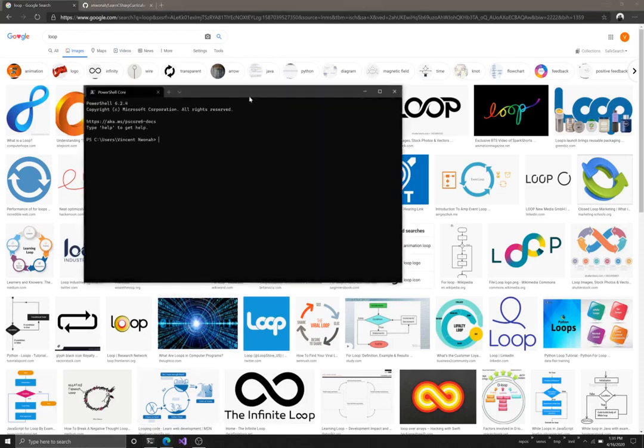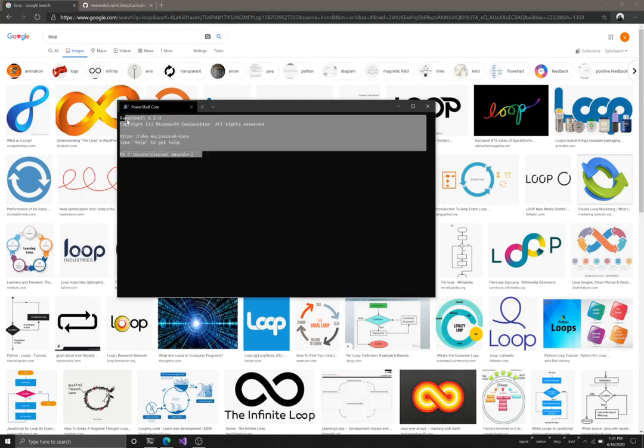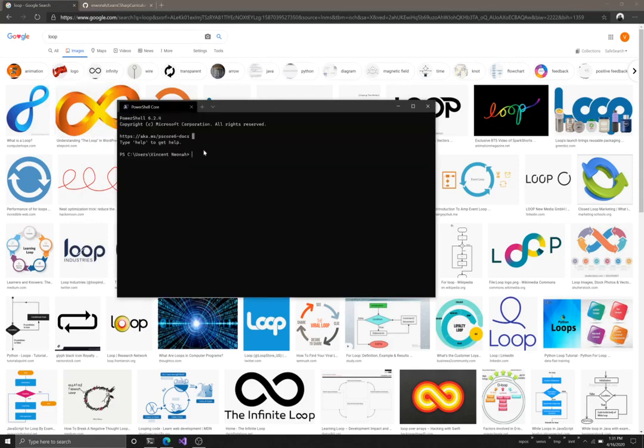I'm going to open my command prompt here. In case this looks a little different, this is PowerShell. I use PowerShell. If you're on Linux or Mac, you can use the terminal you're used to. I'm using PowerShell for this lecture. Now I'm just going to create a new project and I'll call it loops. So as usual, dotnet new console -n, and the name of our project is going to be loops. Enter.